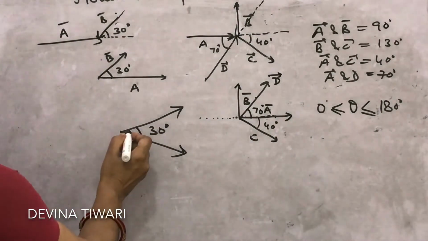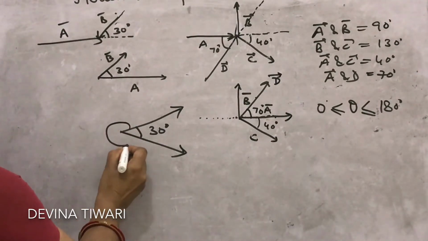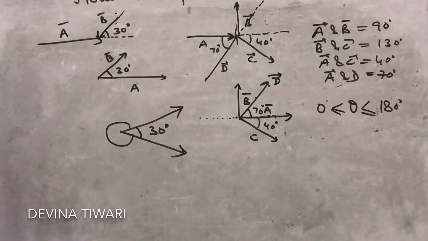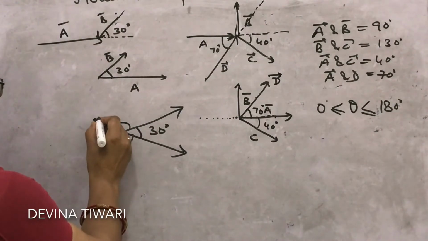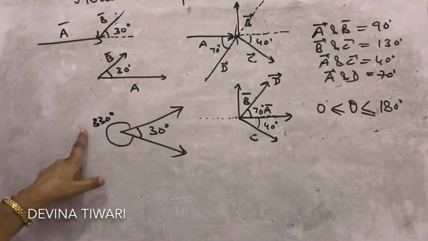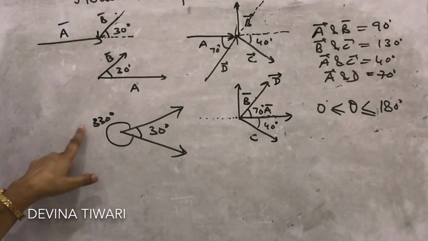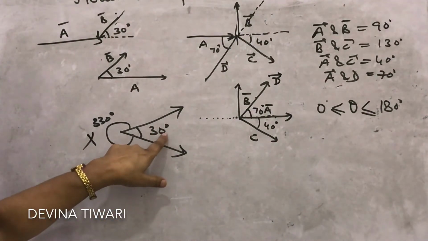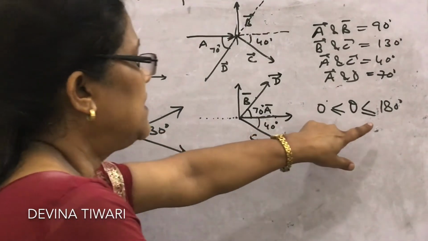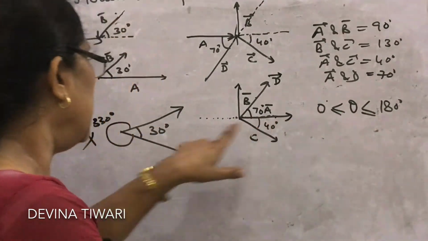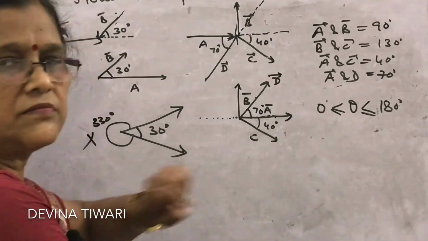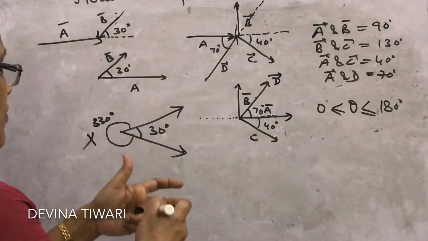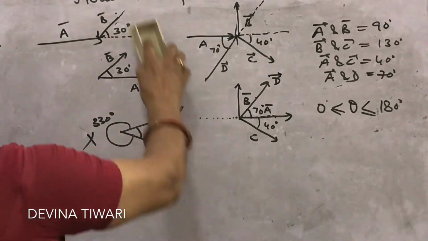One can say this is also the angle between tail to tail, and what will be this angle? 330 degree. 330 will be greater than 180. So this will not be taken, only this will be taken. And what is this value? This value is here 30 degree, less than 180. So in this way, how to find the angle between the vectors.